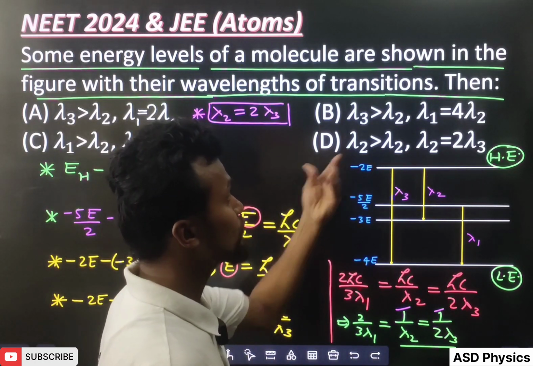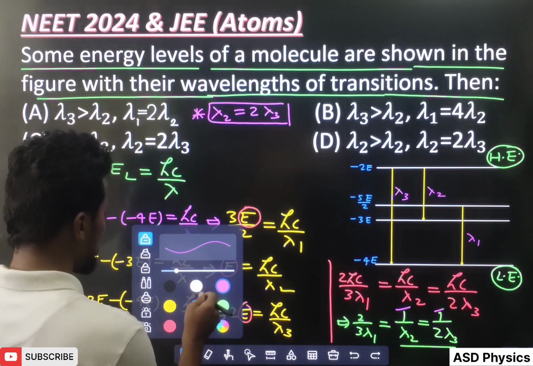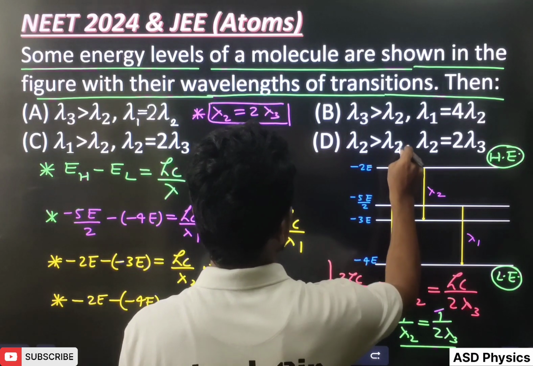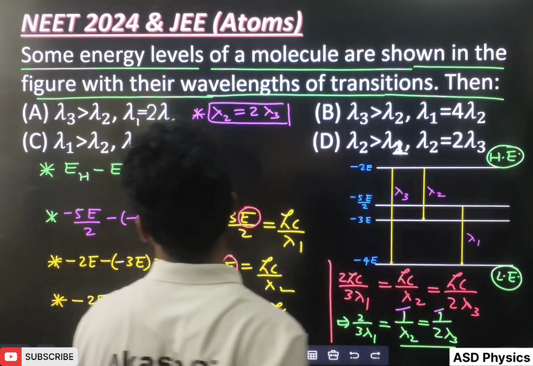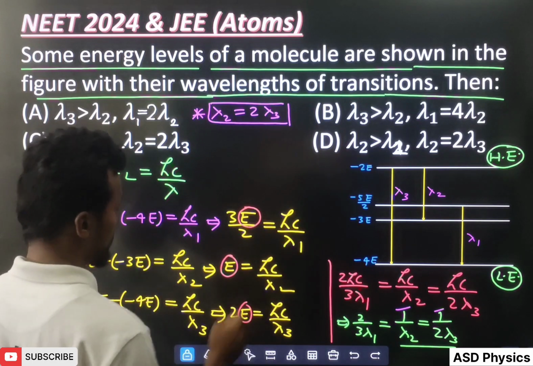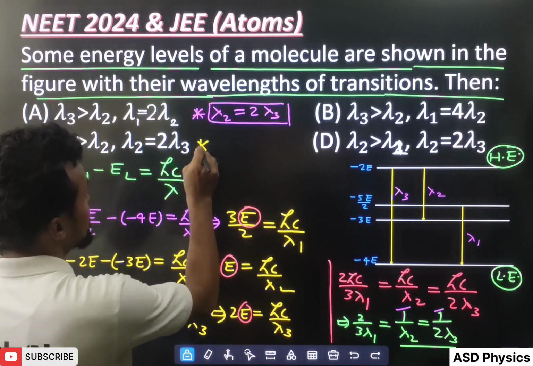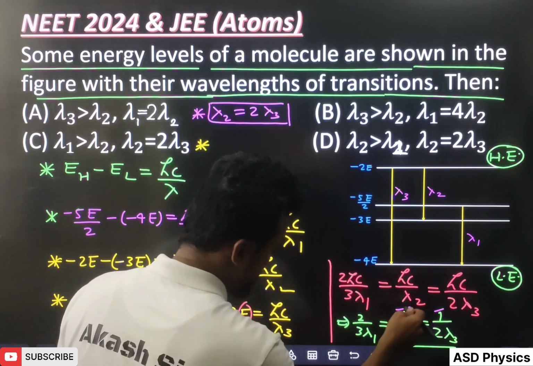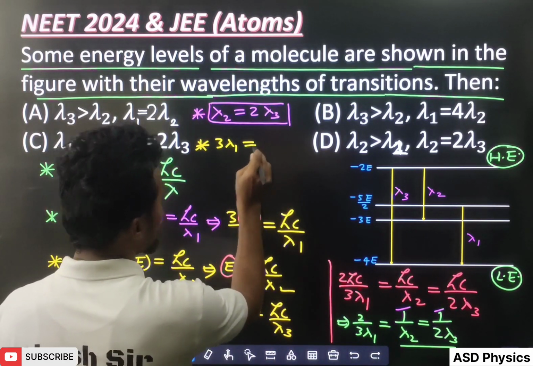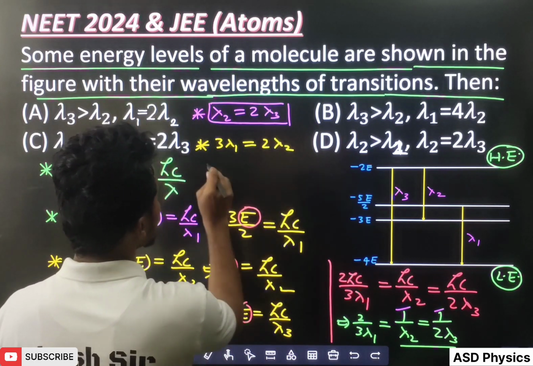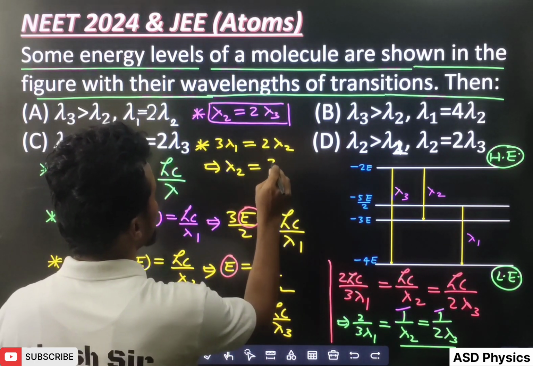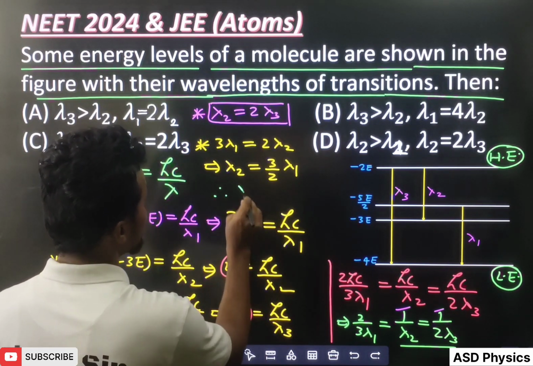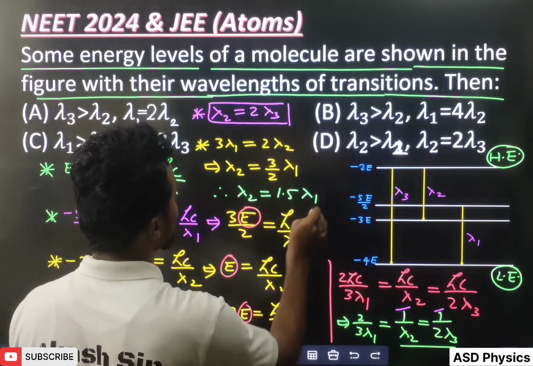Here it is given. Now we have to see which one is greater, lambda 1 or lambda 2. Lambda 2 is greater than lambda 1 here. So which option is correct here? This is 1. Okay, so for that we'll see this one, where we have to compare 1 and 2. So when we write here, 3 lambda 1 will go this side. So 3 lambda 1 is equal to 2 lambda 2, correct? Or we can write lambda 2 is equal to 3 by 2 lambda 1, is it? Or next, hence lambda 2 is equal to 1.5 lambda 1.